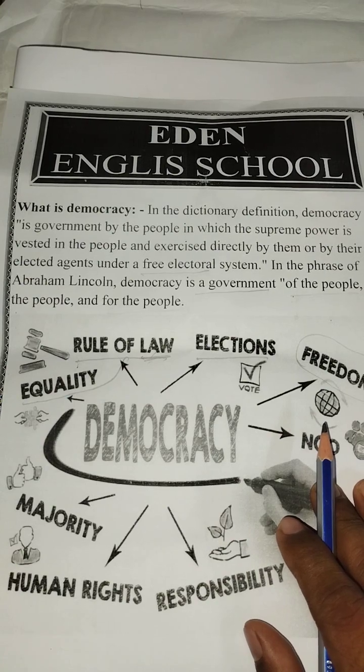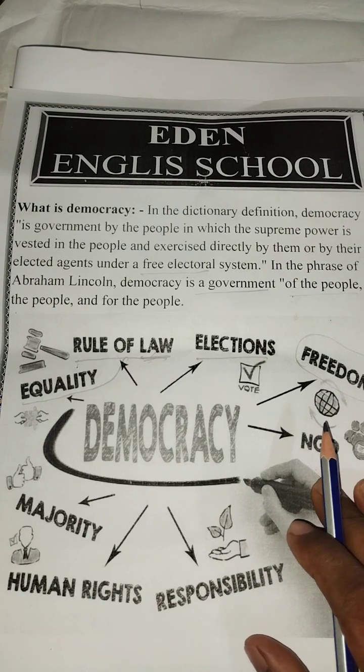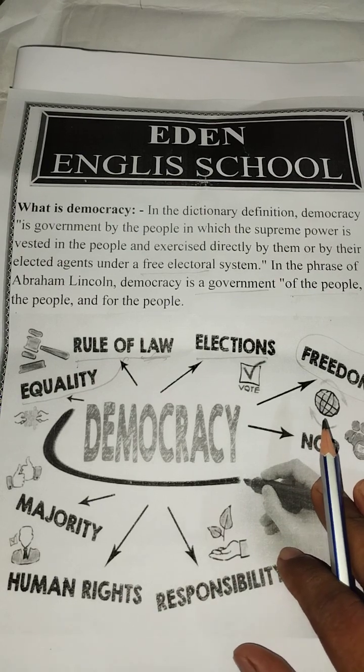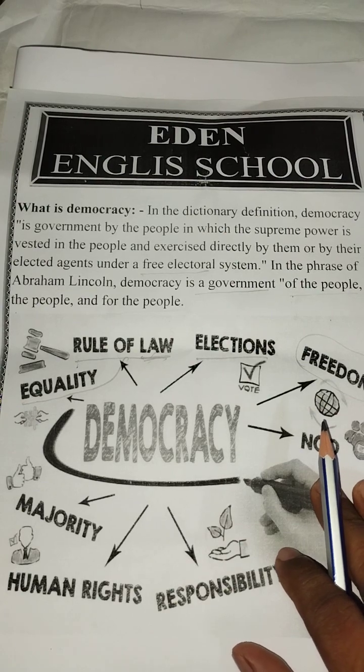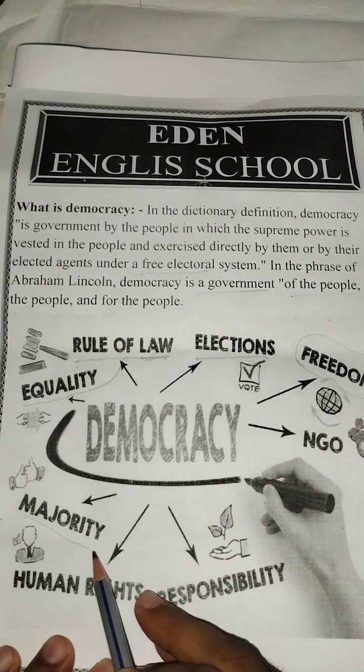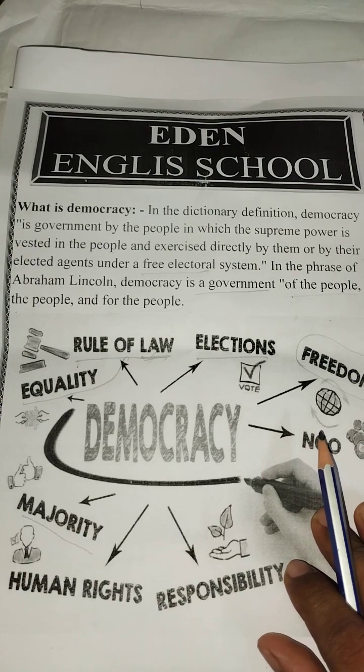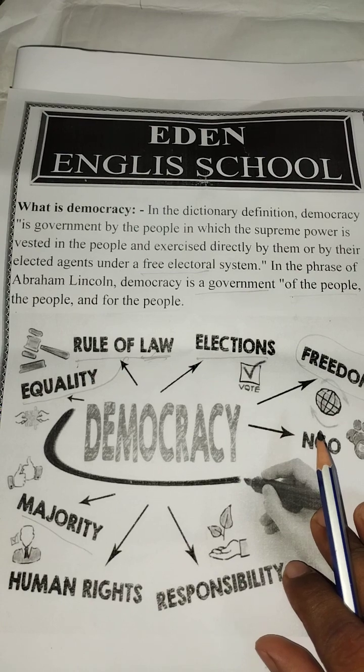We cannot say we enjoy absolute freedom, because if we did, someone would be affected. That means if in my house I bring one DJ box and run it at high volume, saying this is my freedom, it would affect our neighborhood, so we cannot do this. So this freedom is also abided by the law. Then majority: we know that the majority electoral party rules in our democracy. This is the clear concept: the majority party rules in our democracy.